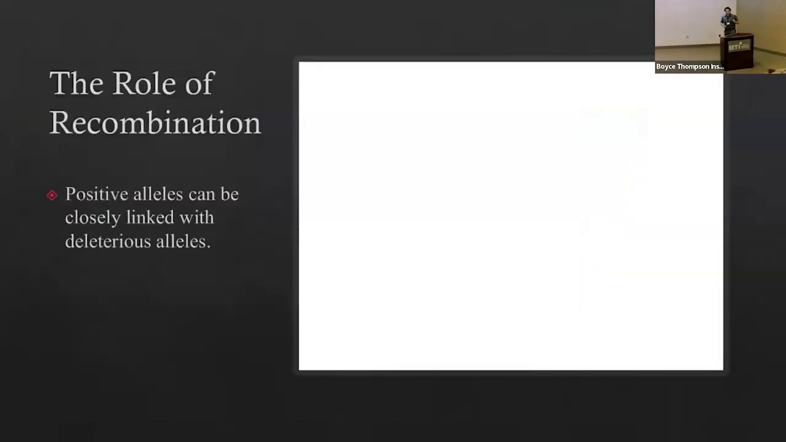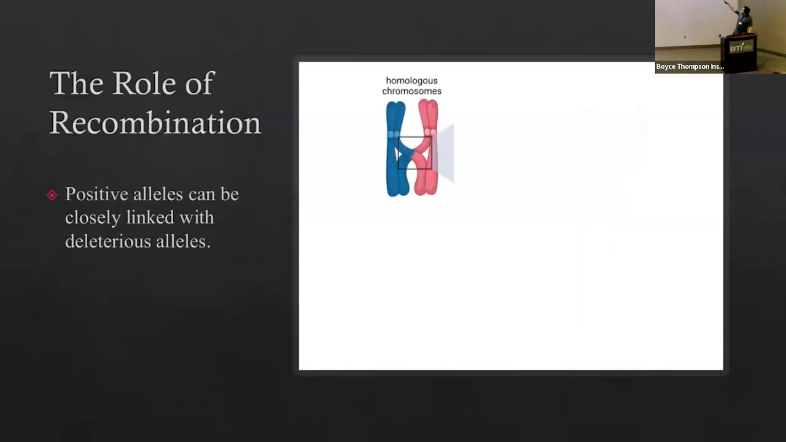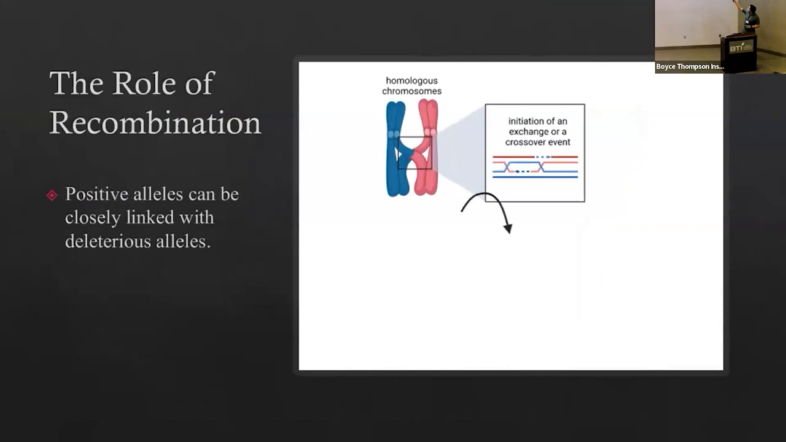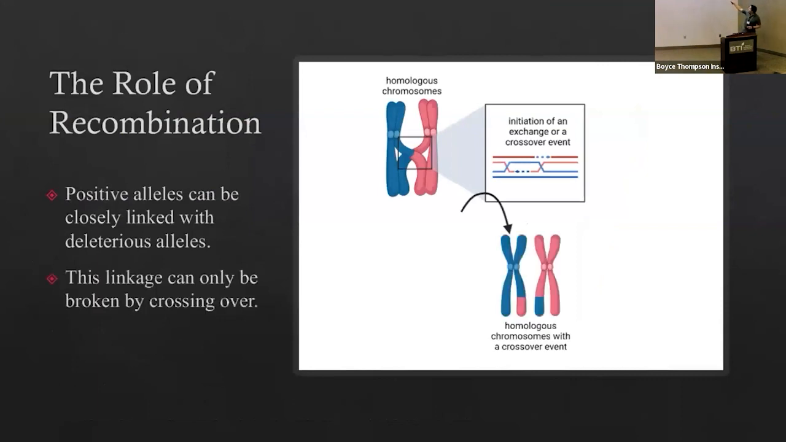So one of the main driving factors of this is recombination. And what recombination is where you have two homologous chromosomes and their arms start to interlink and exchange in a crossover event. And after that crossover event, we now have those alleles cross over with each other onto one other chromosome arm. And the main reason we focus on recombination is because this is the way that positive alleles, which are closely linked to deleterious alleles in the genome, can be broken through crossing over. This is the way that we break those alleles.